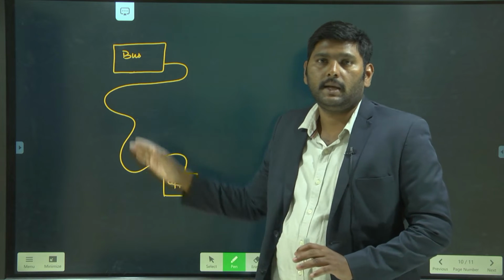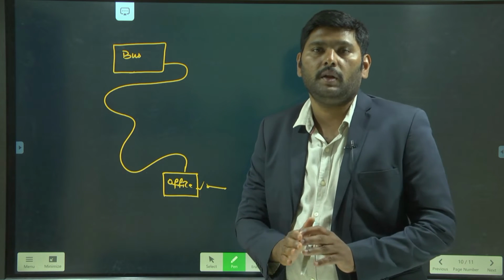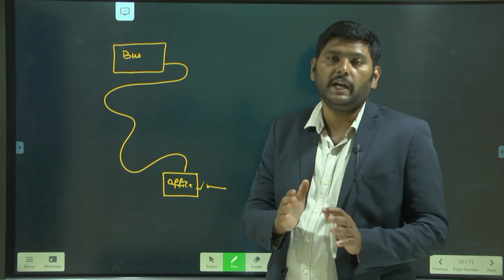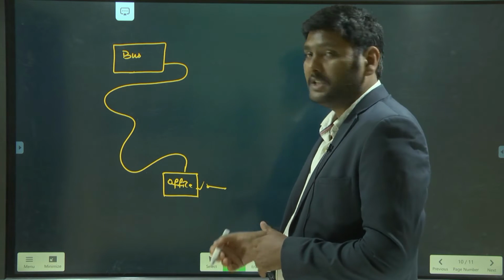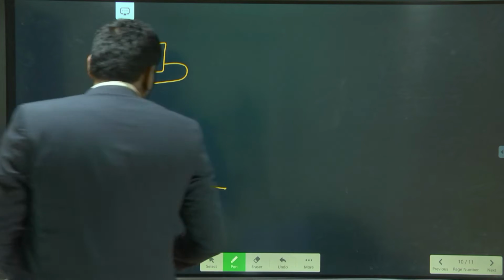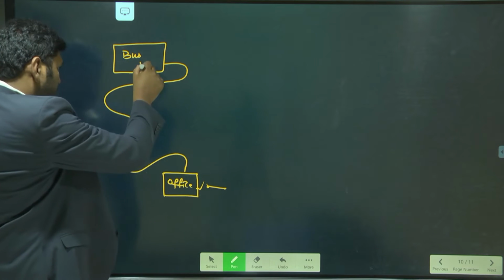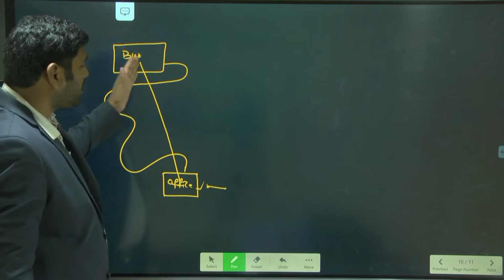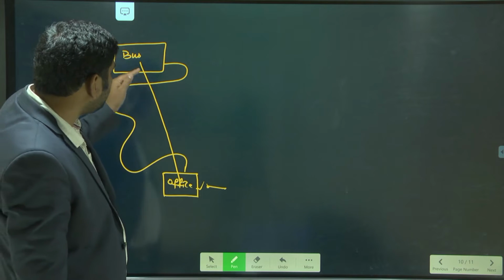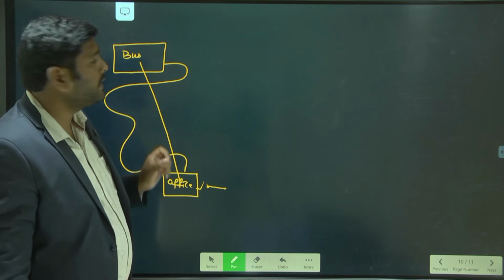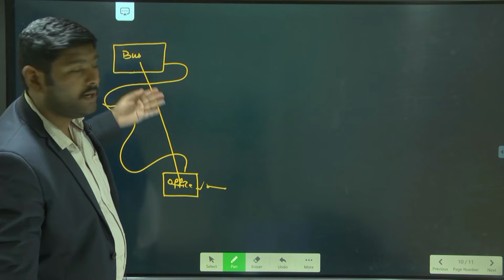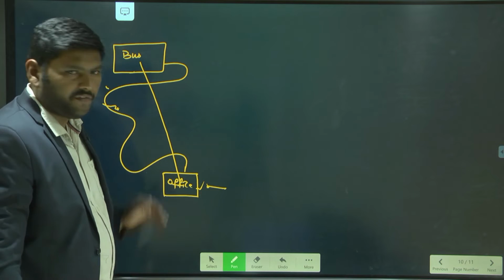Just now I discussed that the shortest length between the initial and final position is nothing but what? Displacement. This is your shortest path, so this shortest path we will call displacement. And it has a particular direction, from the bus station to the office.